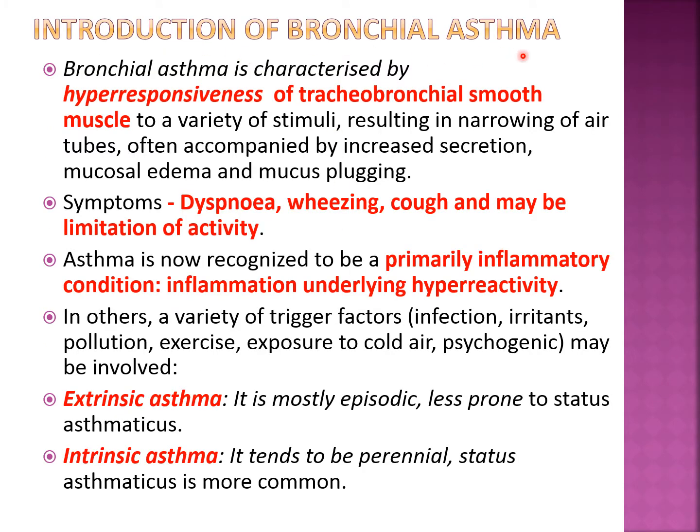So, introduction of bronchial asthma. First we will see the definition. Bronchial asthma is characterized by hyperresponsiveness of tracheobronchial smooth muscle. So the smooth muscles of the respiratory tract, mainly the trachea and the bronchi, show increased responsiveness to a variety of stimuli. The stimuli may be in the form of pollen grains or dust particles or any other allergen, resulting in narrowing of air tubes. So there is a narrowing of air tubes, or in other language you can say it is bronchoconstriction. So this is the main pathology.